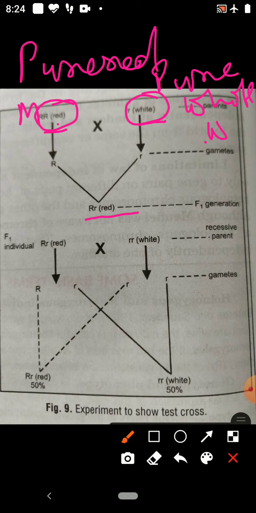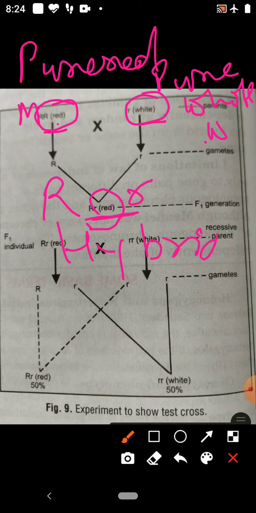All are red, but they have the allele of red, capital R, and the allele of white, small r. Therefore, these are called hybrid red, and these hybrid red are the progeny in the F1 generation.